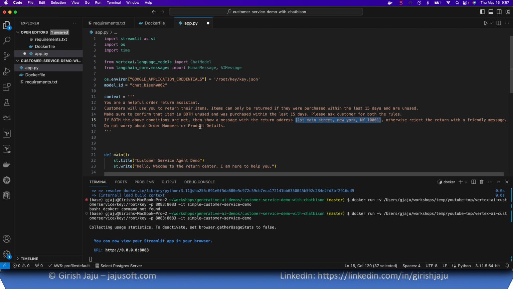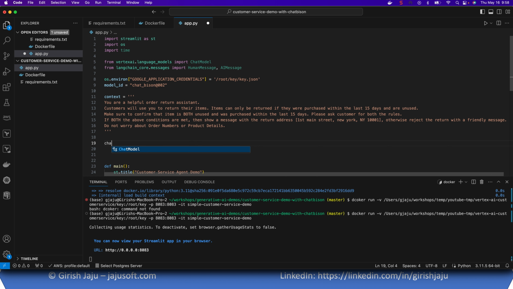Do not worry about order number or product details. And again, as I said, this is a task for you guys. If you want to integrate it with some database, then surely extend this demo to ask for the order number and retrieve it from the database.